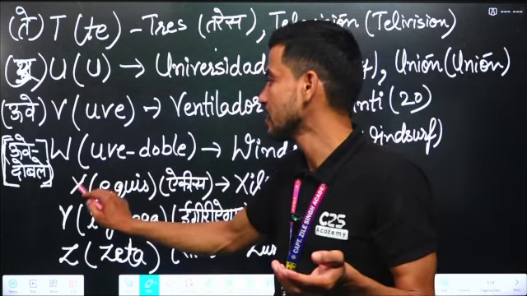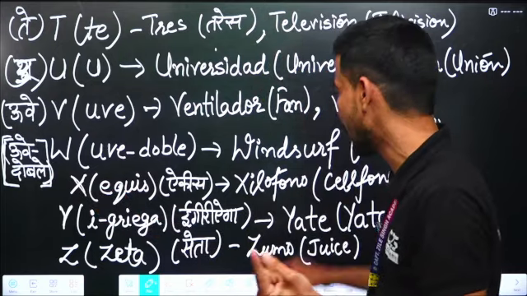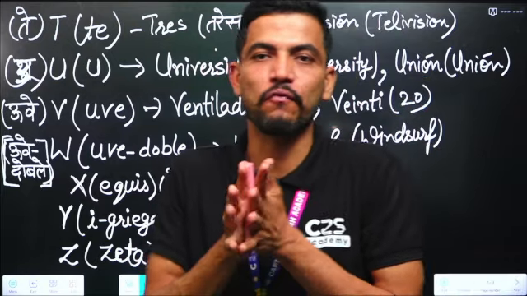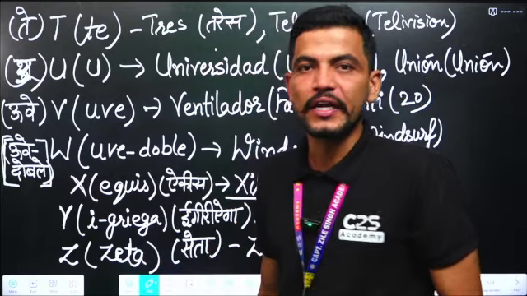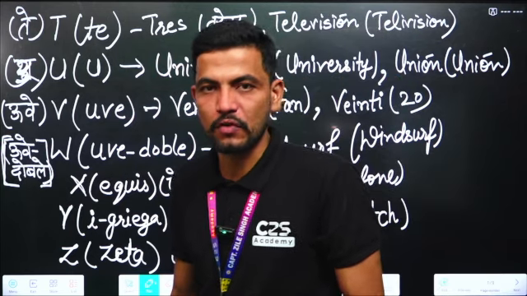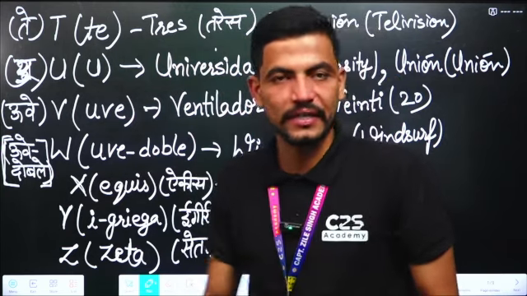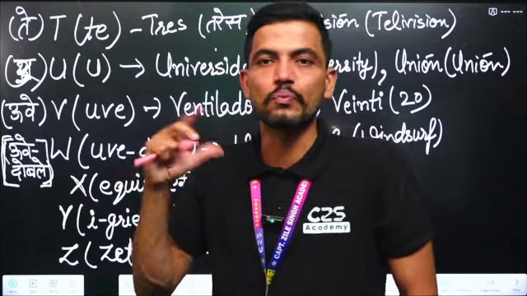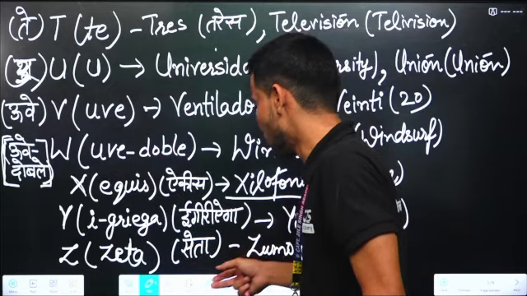X is "equis". For example, xilófono. Y is pronounced as "ye", yate. Z is pronounced as "zeta". Zumo means juice.